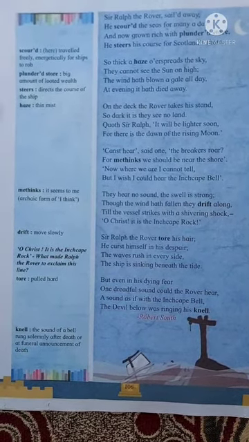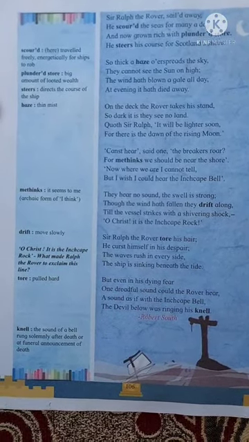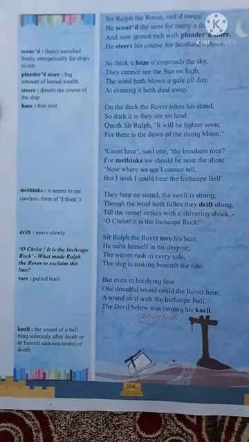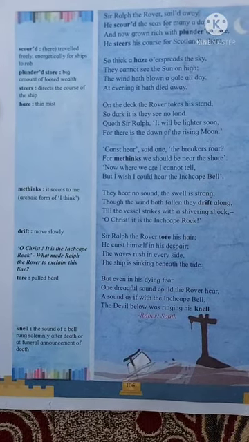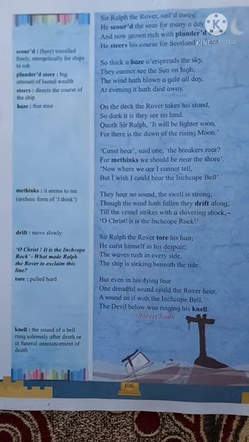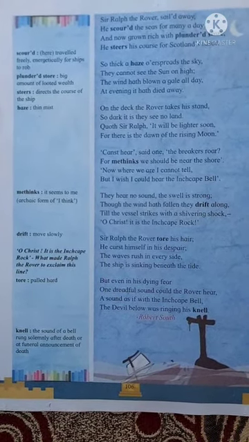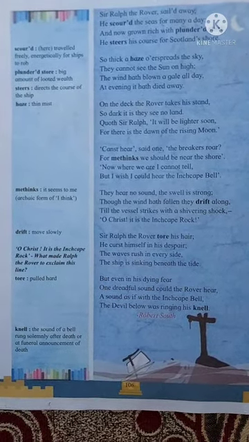Now the question arises there. "For methinks we should be near the shore." For methinks means here, it seems to me, archaic form of I think. That means I think we should be near the shore. Here one of the persons on the ship was saying that we are very near to the shore.